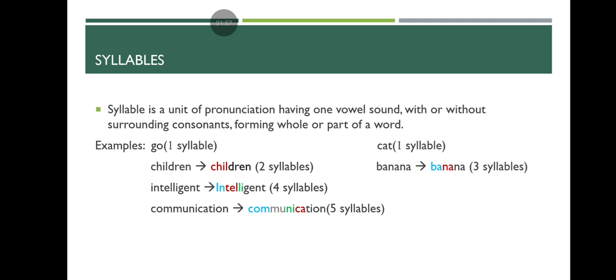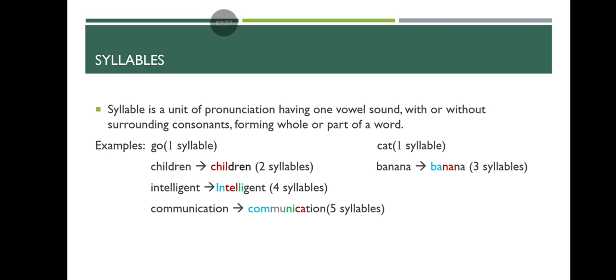Now let us understand what is syllable. A syllable is a unit of pronunciation having one vowel sound with or without surrounding consonants, forming whole or part of a word. For example, if you take the word go, in this word we can see only one syllable. This syllable we decide based on the number of vowel sounds present in the word. Go, in this the O sound, only one vowel sound we can see. So here we have only one syllable in this word.